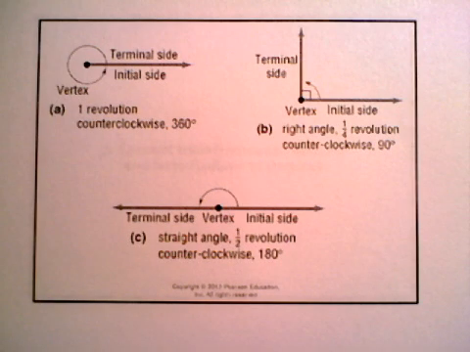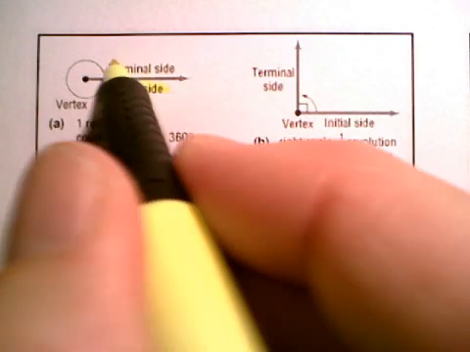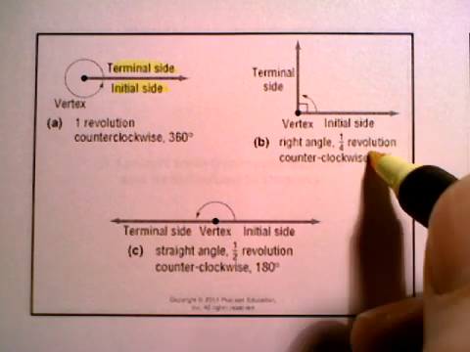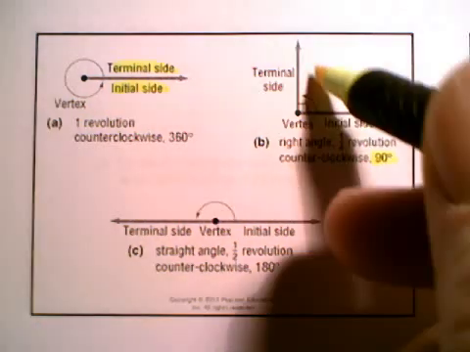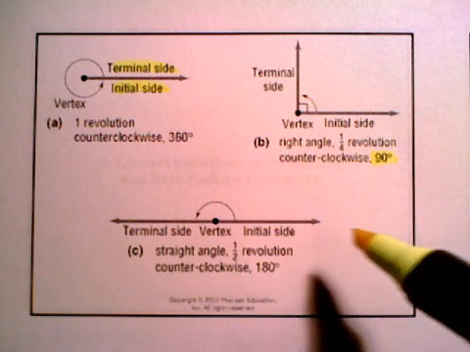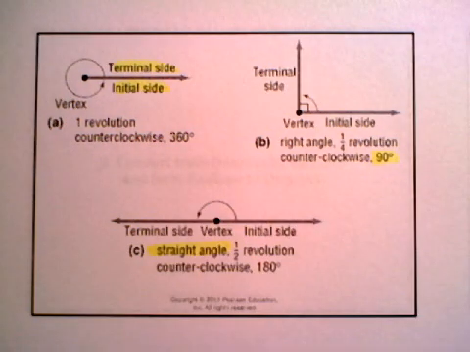Terminal side, initial side, so some special angles. If the angle is 360 degrees, it would look like that, where both the initial side and terminal side are lined up. A 90 degree angle is just a right angle, so we already knew that. And a straight angle is basically when the measure of the angle is 180 degrees.